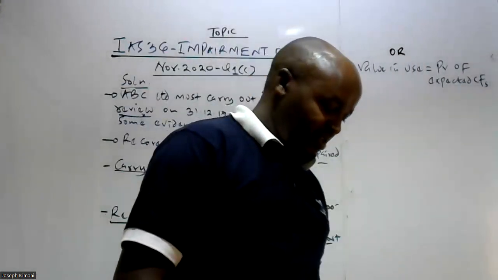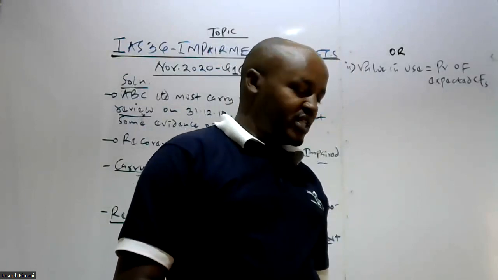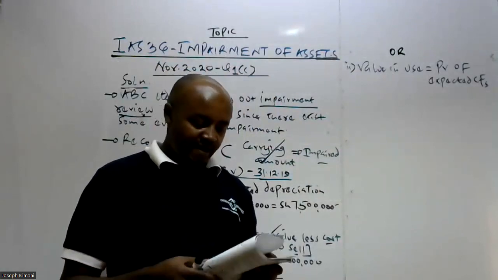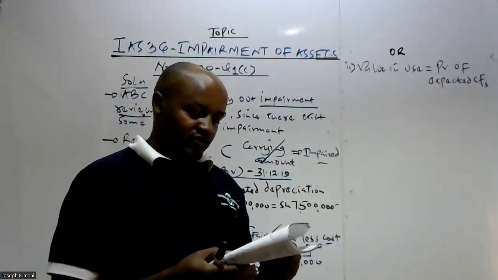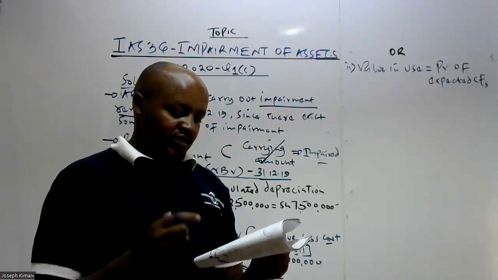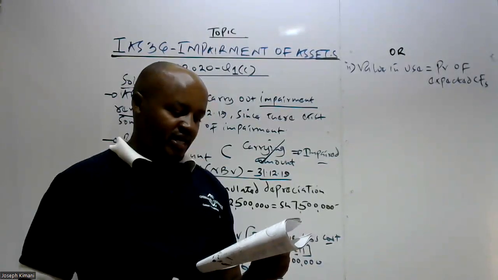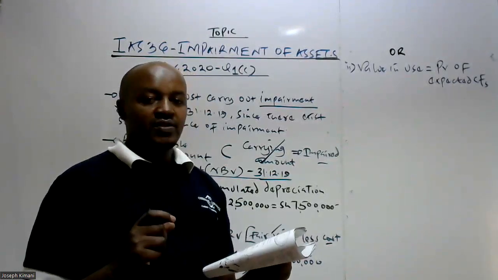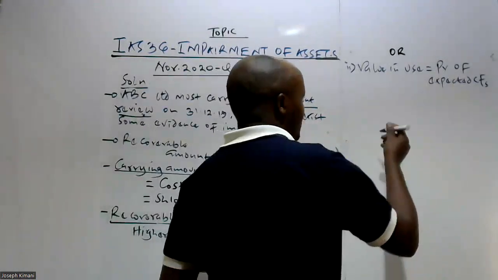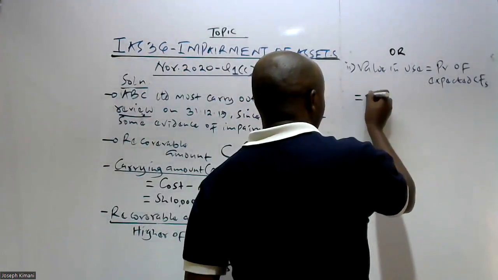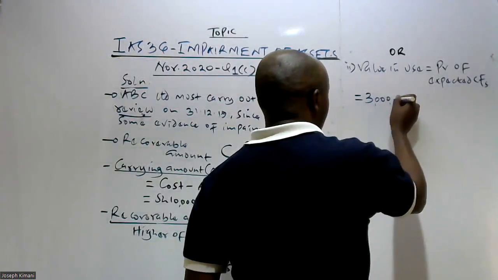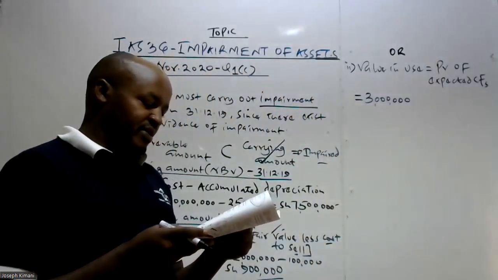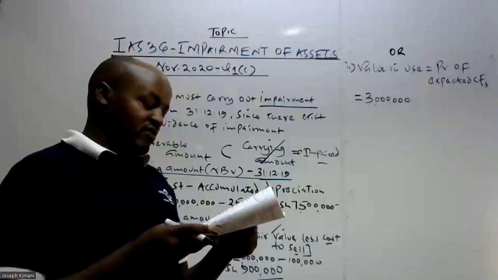Present value of expected what? A cash flow. So that's how we determine the recoverable amount. Now there is some information given here in paragraph 2, sentence 2, where we are told the ABC management accountant estimates that a damaged machine could generate cash flows of what? 3 million. So the expected cash flows to be generated are 3 million per annum, for the expected remaining life of 3 years.